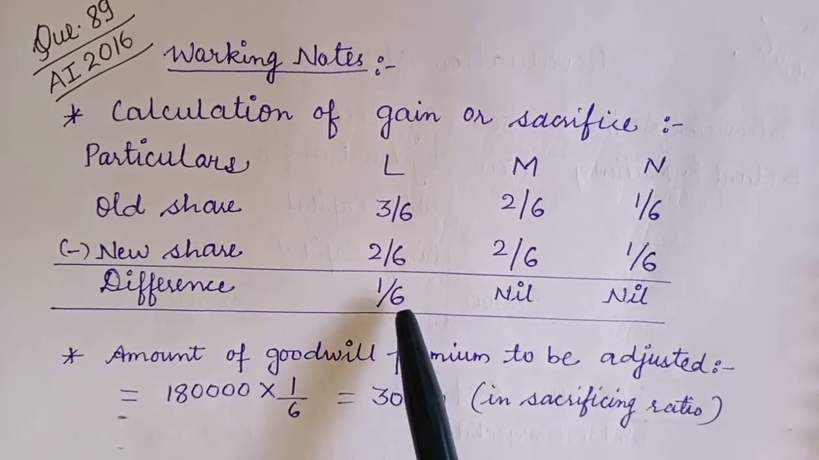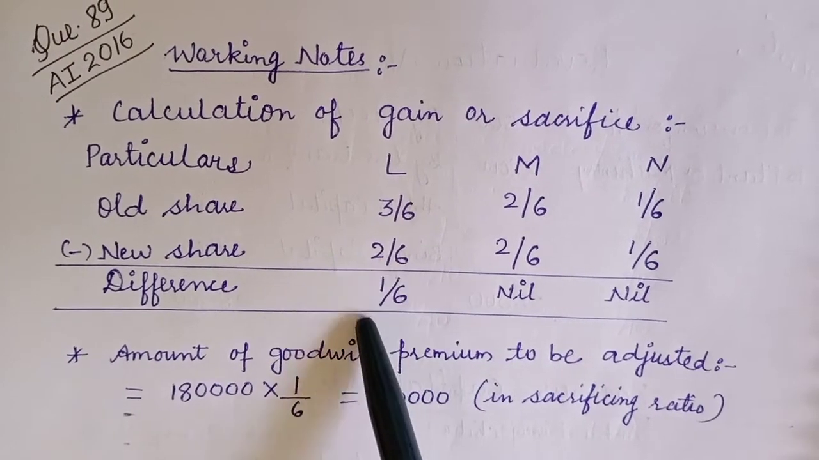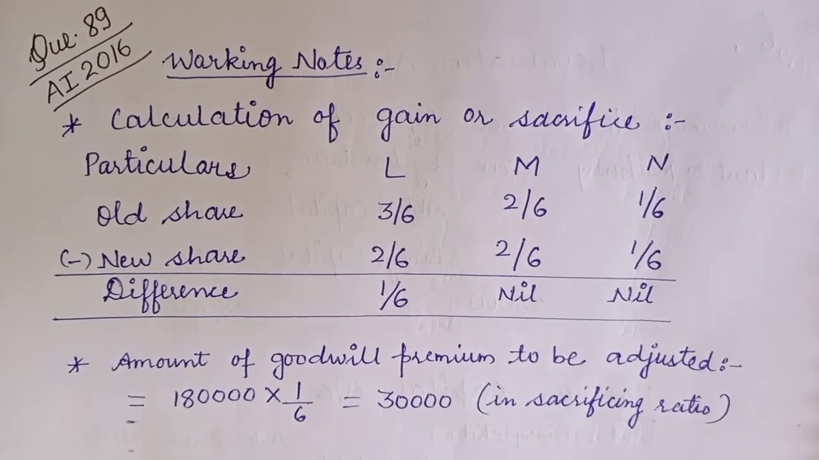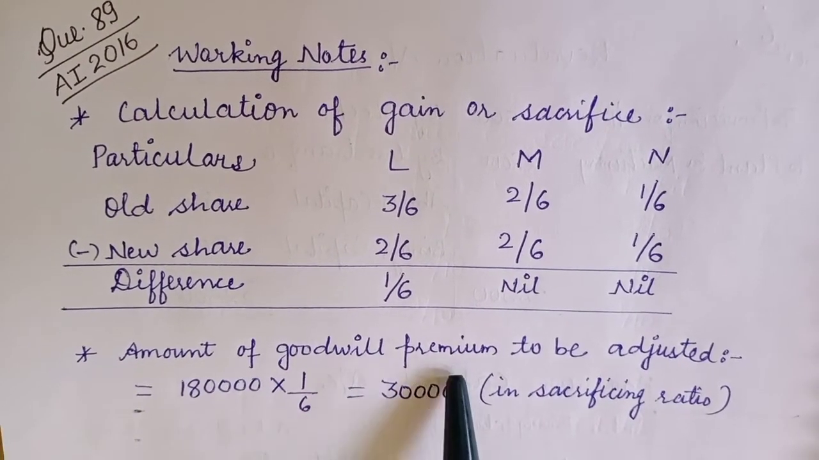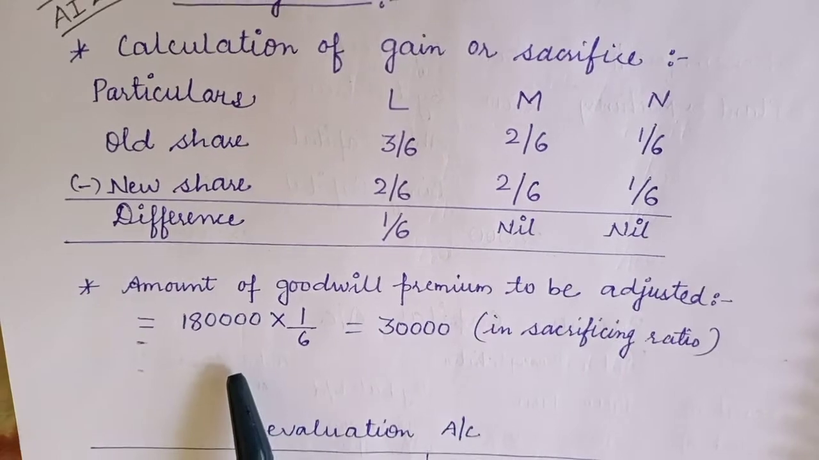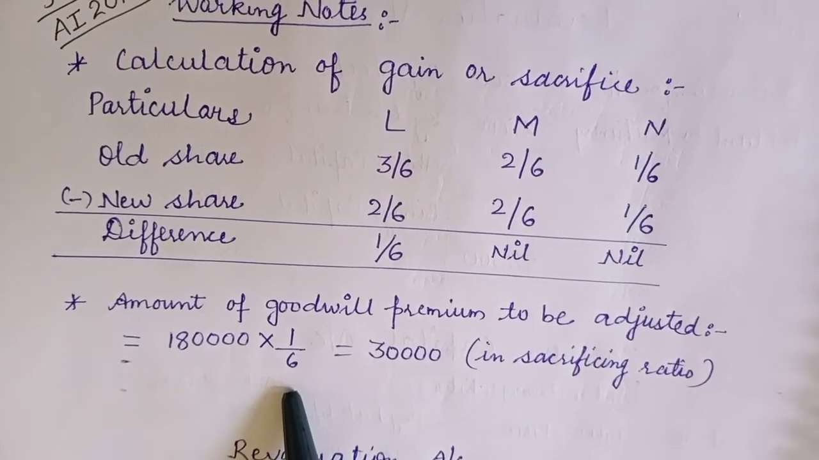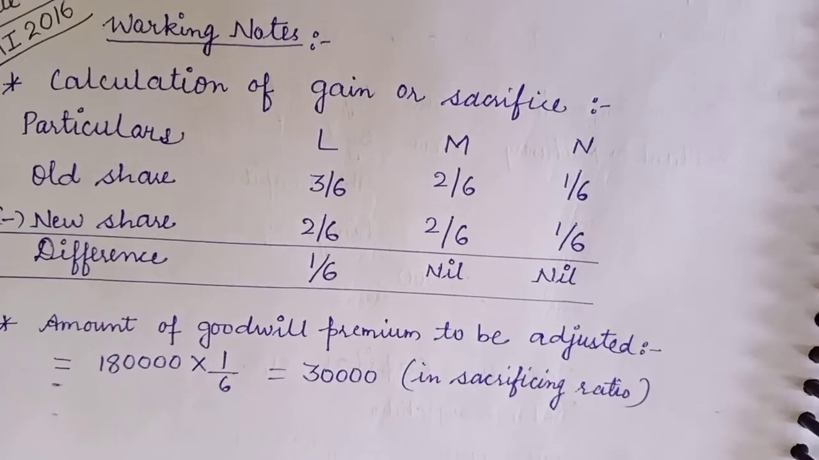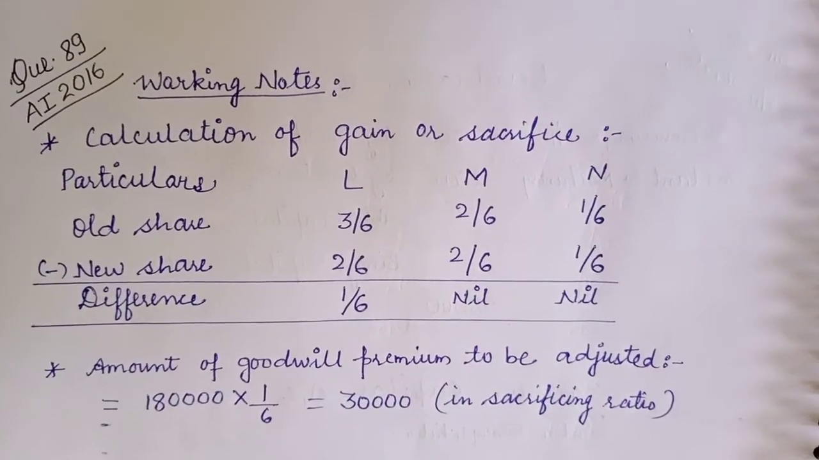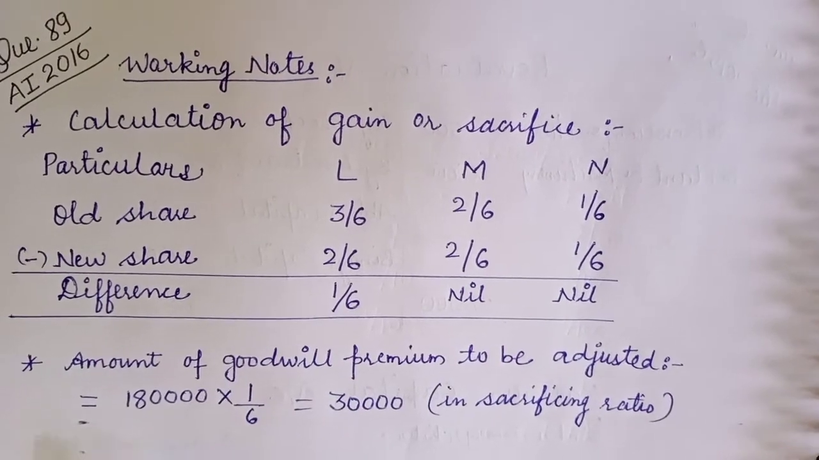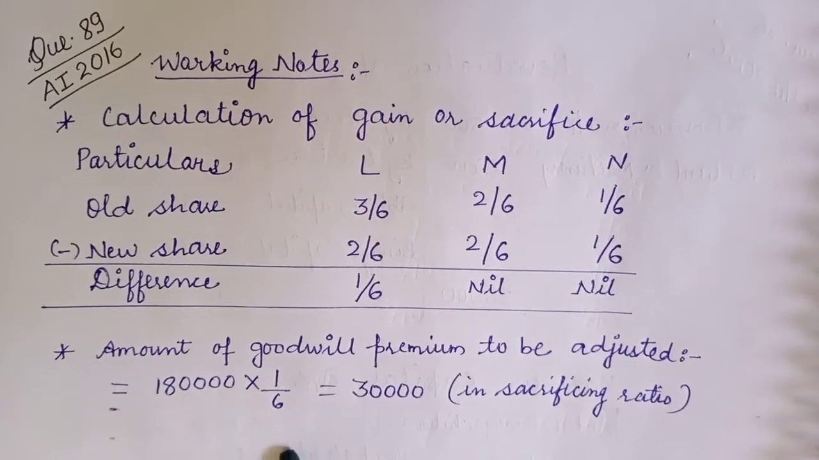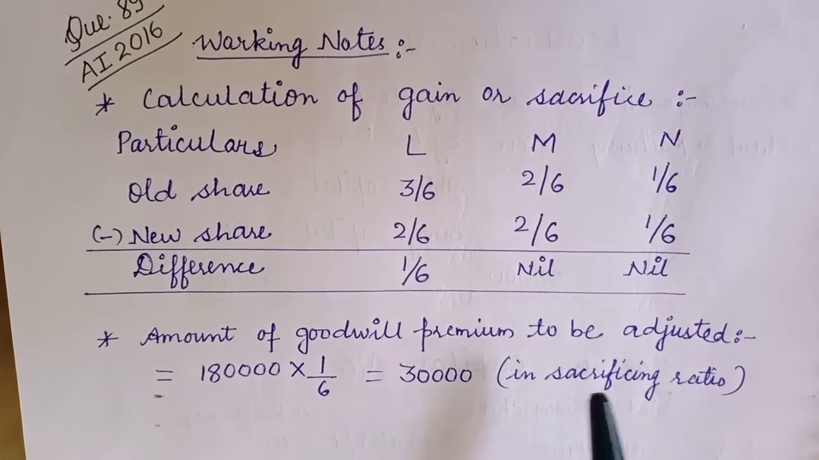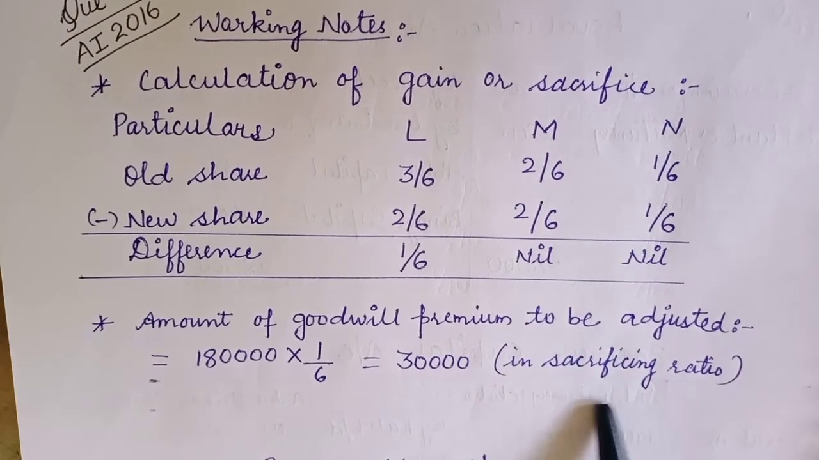So it means in the journal entry, L's capital account will be affected for the premium of goodwill, and the amount of goodwill premium to be adjusted is 1,80,000 into 1/6. Why this 1,80,000? It is given in point number 2. Goodwill of the firm was valued at 1,80,000. Since the goodwill of the firm is 1,80,000 and the sacrifice is 1/6, the amount to be adjusted for premium of goodwill will be 30,000 in the sacrificing ratio, and only the sacrifice has been made by